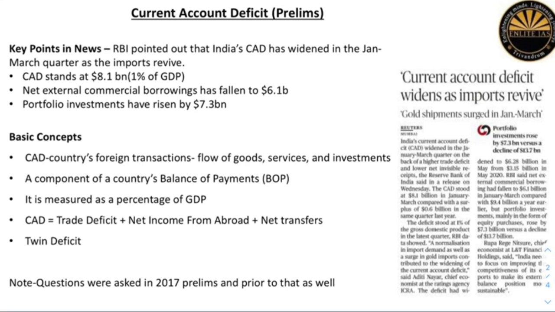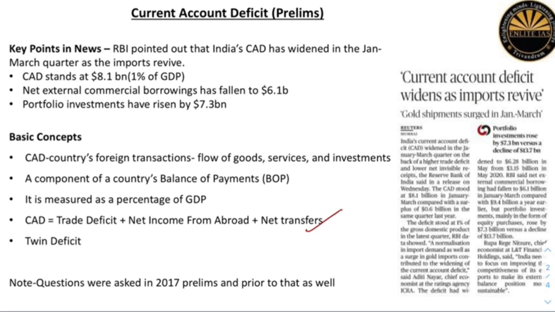It is measured as a percentage of GDP. Remember, it is measured as a percentage of GDP. We can say that it is export minus import plus net income from abroad plus net transfers. Here remember that export minus import is nothing but the trade deficit. So, CAD can be written as trade deficit plus net income from abroad plus net transfers.